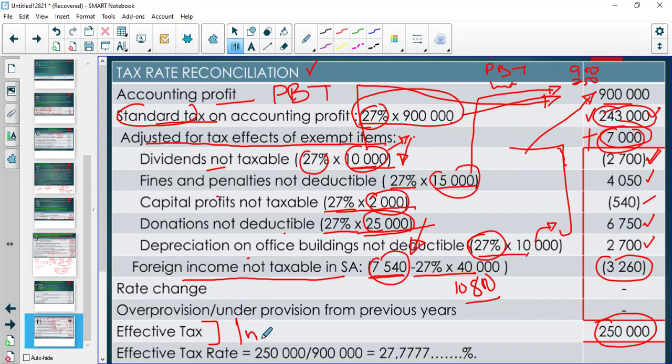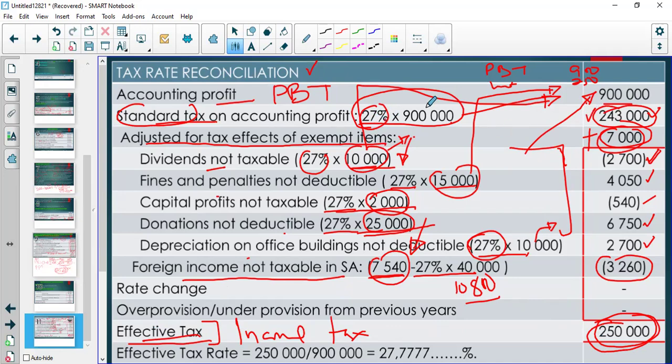This is the income tax expense. The effective tax is the income tax expense that you include below profit before tax. Then profit before tax, then income tax expense. That's the effective tax of 250. So with practice, you will understand these things. We're just explaining to the user who would expect us to have paid 27% of 900.